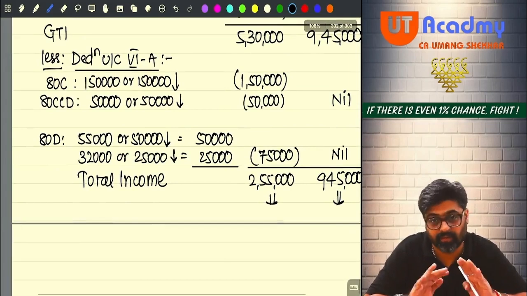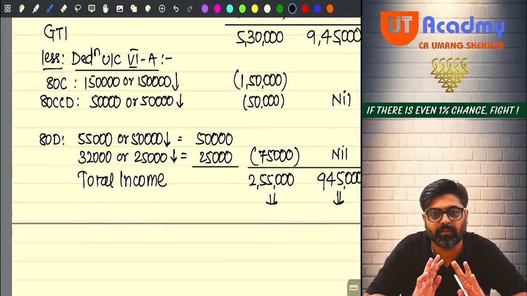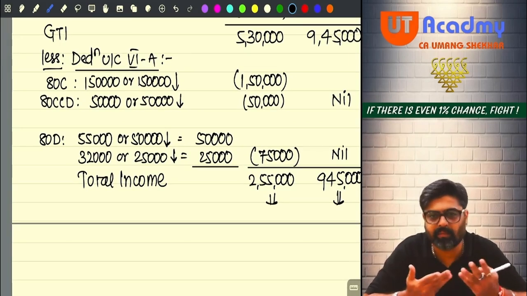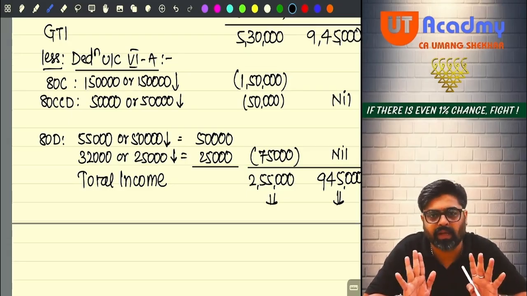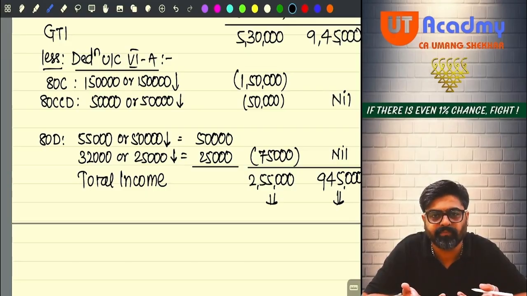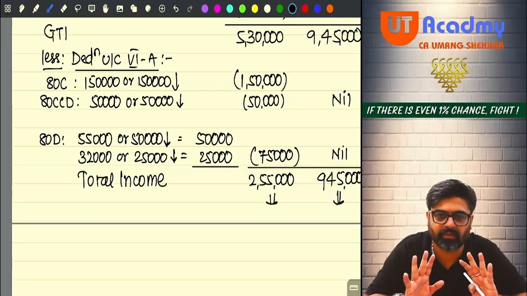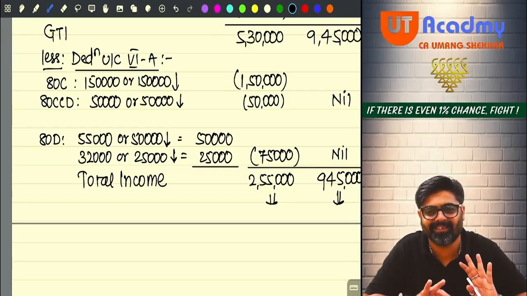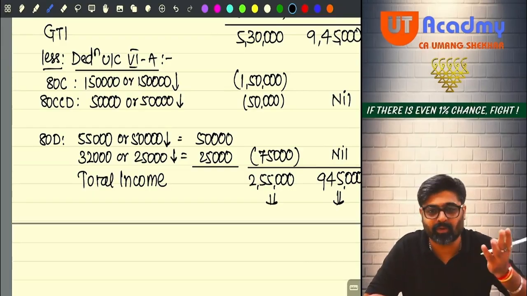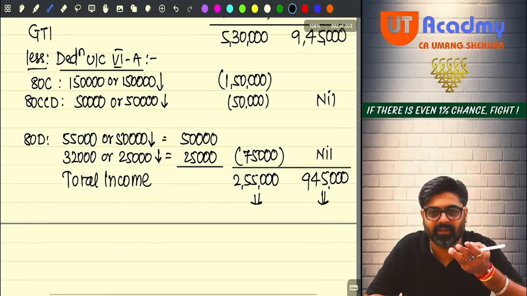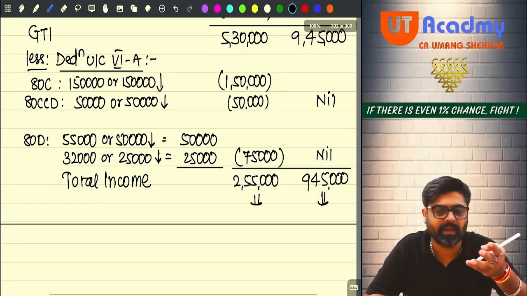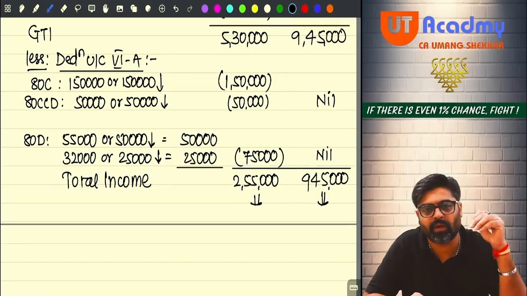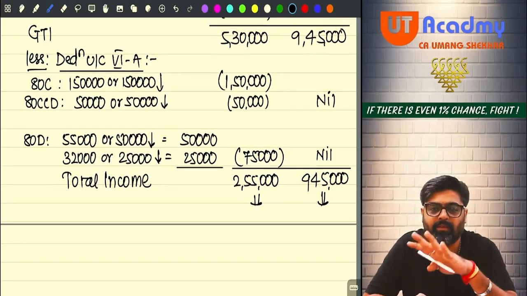Because 2,55,000 is very low total income, and definitely the tax liability will also be less. So first 2,50,000 no tax, and on 5,000 only 5%, that is 250 rupees, and that will also go for rebate because the total income is not more than 5 lakhs. So the rebate you are going to get. So the entire amount will go for rebate. So the tax liability will be 0.